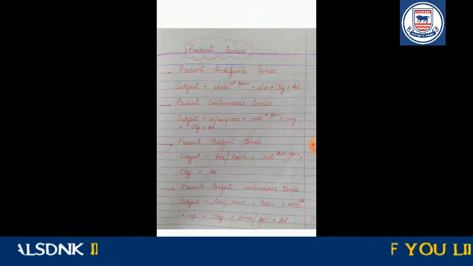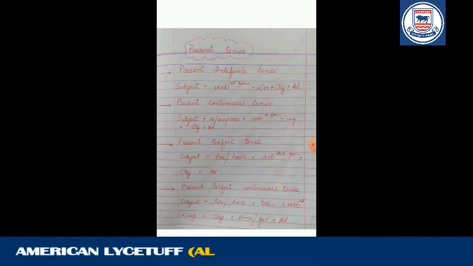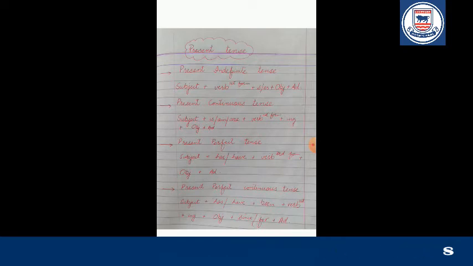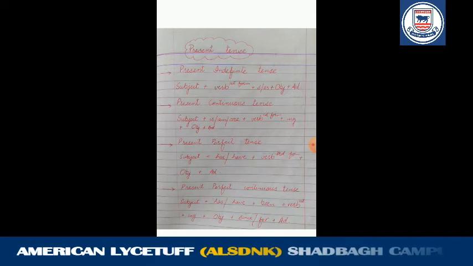Present perfect tense: subject plus has or have plus the third form of the verb plus object and adverbial. Present perfect continuous tense: subject plus has or have plus been plus verb first form plus ing plus object plus since or for and adverbial. Okay students, these are the structures of all present tense forms.